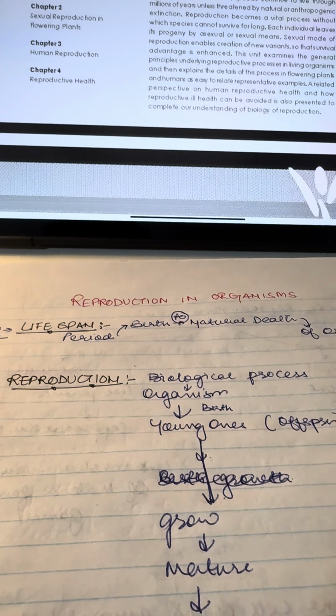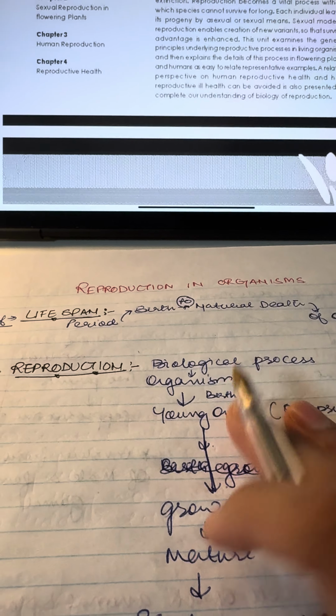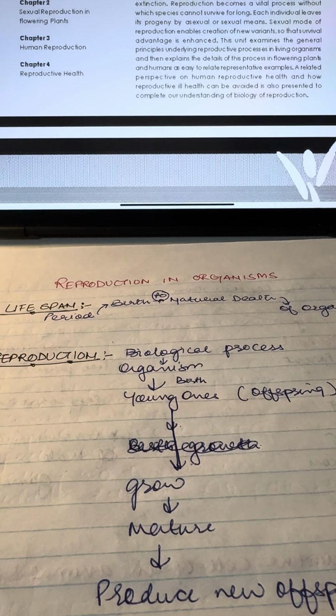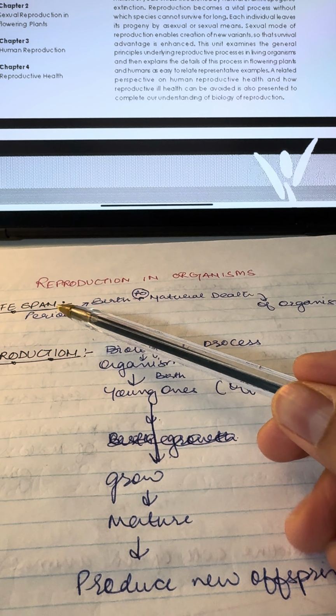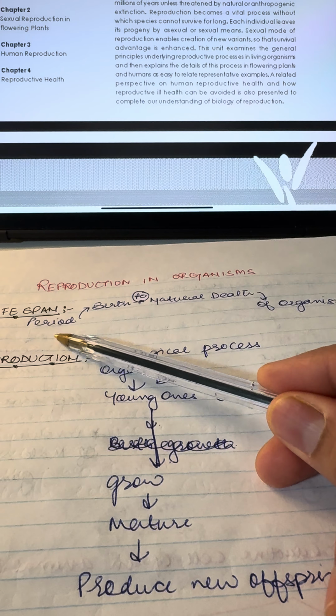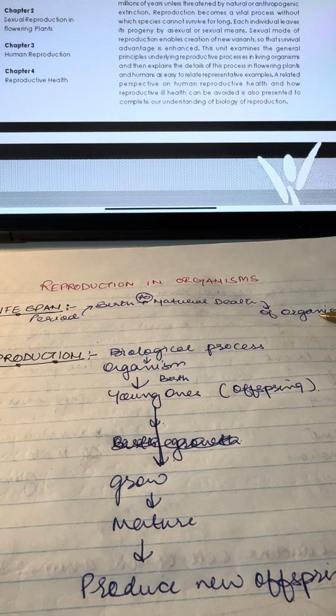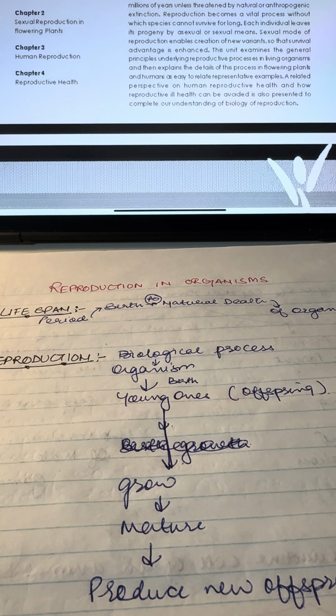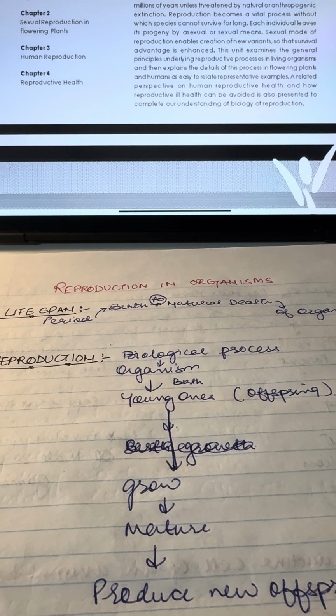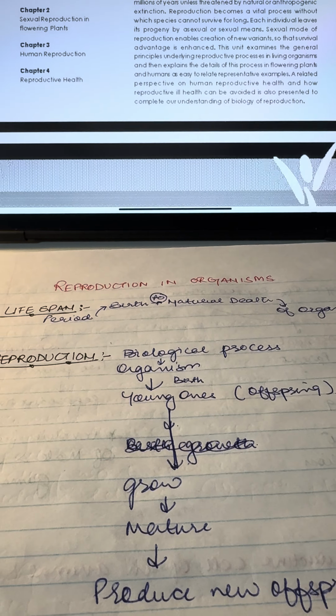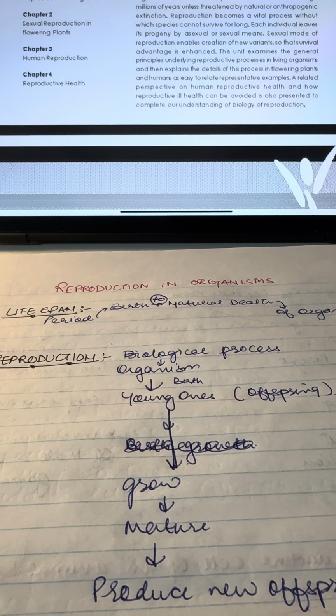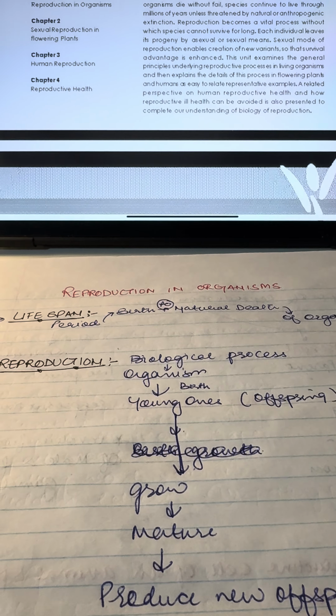So as you see here, lifespan. Lifespan is basically a period of birth to natural death of an organism. So what you have to remember here is just the definition, and all you have to memorize is the words period, birth, natural death, organism, and then you have to combine them. Lifespan is defined as period of birth to natural death of an organism, and basically that is lifespan.